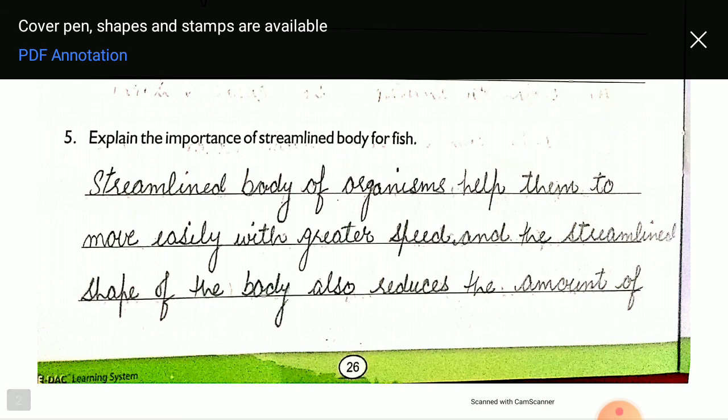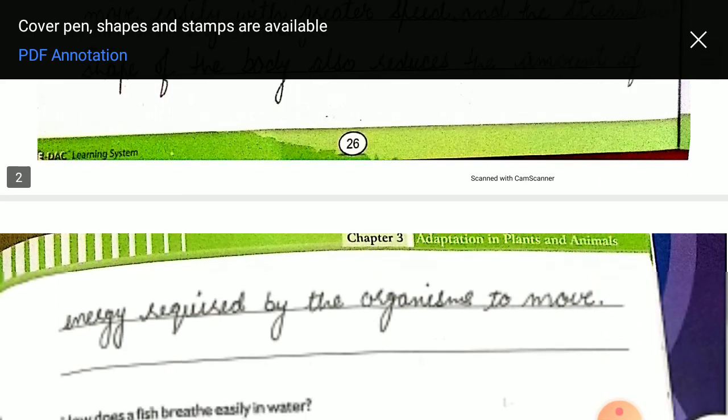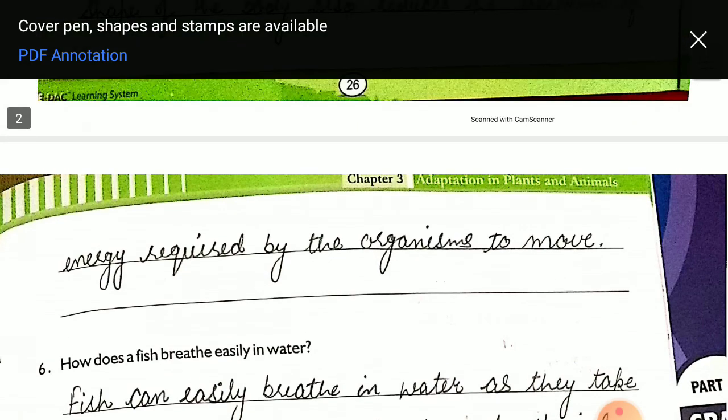Next is, explain the importance of streamlined body for fish. Explain the importance of streamlined body for fish. A streamlined body helps organisms to move easily with greater speed, and the streamlined shape of the body also reduces the amount of energy required by the organisms to move.